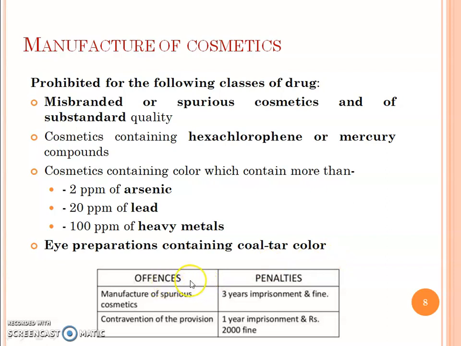Offences and penalties related to manufacturing of cosmetics. Manufacture of spurious cosmetics: 3 years of imprisonment and fine. Contravention of the provisions: 1 year of imprisonment and rupees 2,000 of fine.